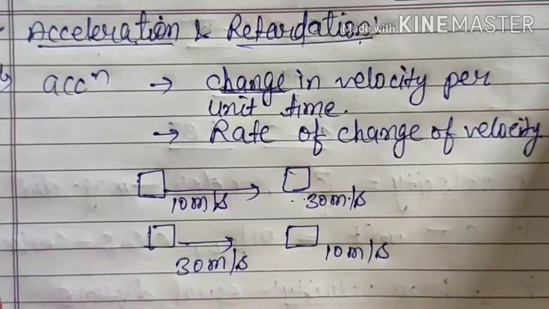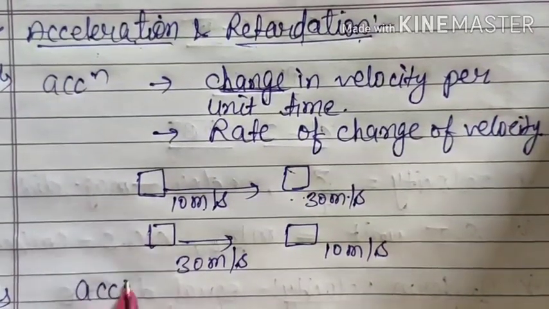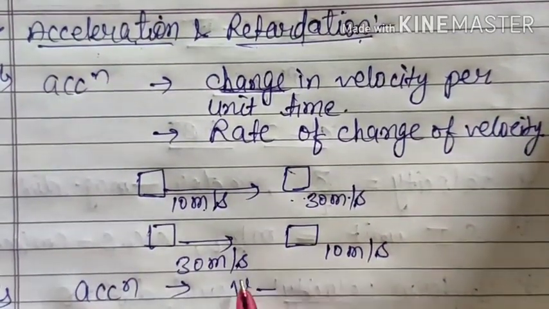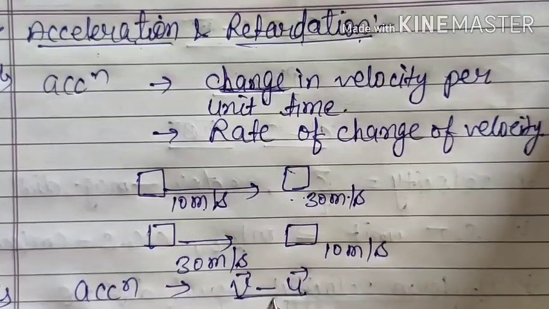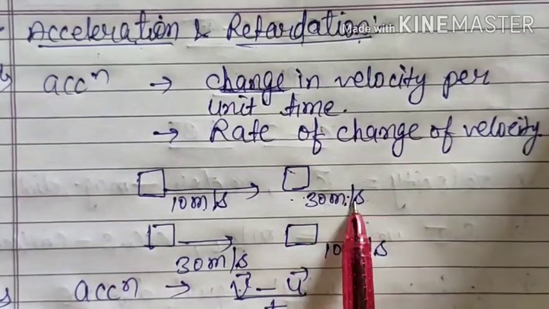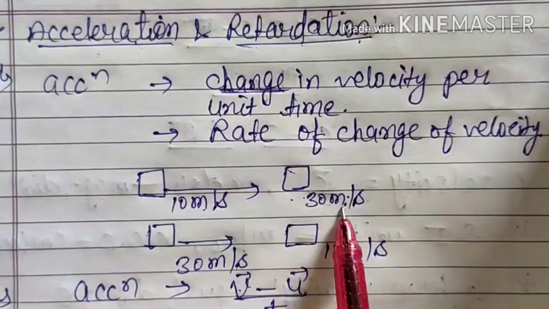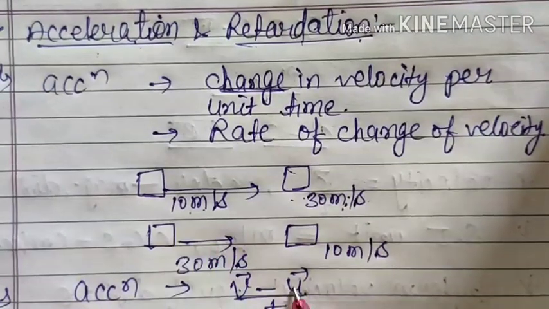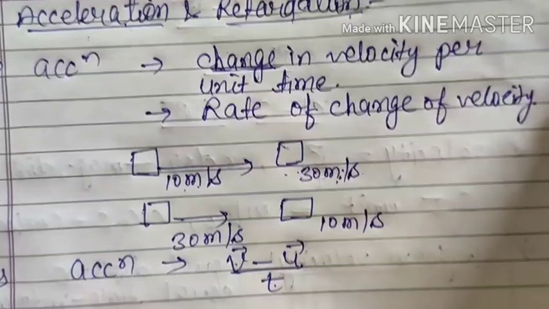So here we have a formula to calculate acceleration, that will be final velocity minus initial velocity upon time. Final velocity means afterwards, how much velocity it has acquired, that will be the final velocity. Initial velocity, upon time. Time will be given to you.